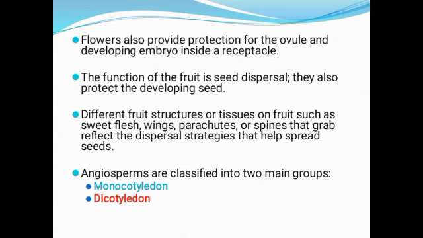The function of the fruits is seed dispersal. They also protect the developing seeds. There are different fruit structures or tissues on the fruit, like the sweet flesh, the wings, the parachute, or spines that grab, which reflect the dispersal strategies that help to spread seeds. Angiosperms are classified into two groups: Monocotyledon and dicotyledon.